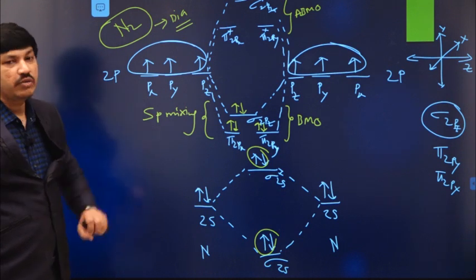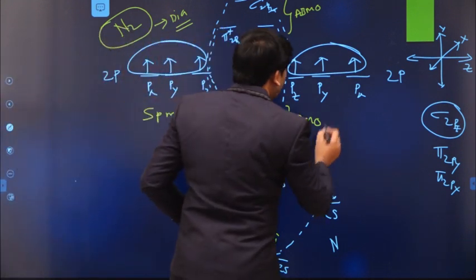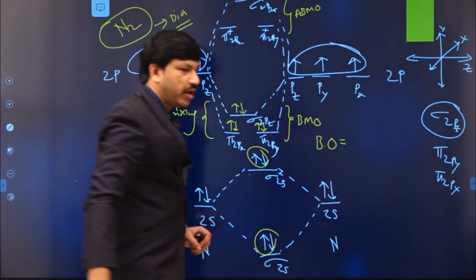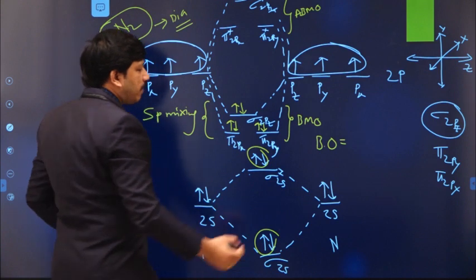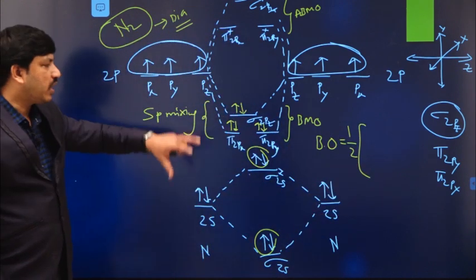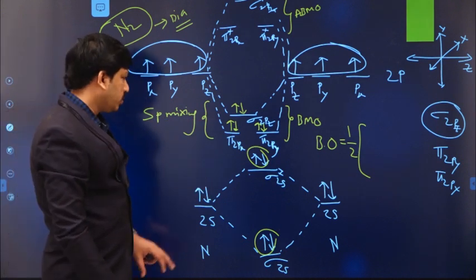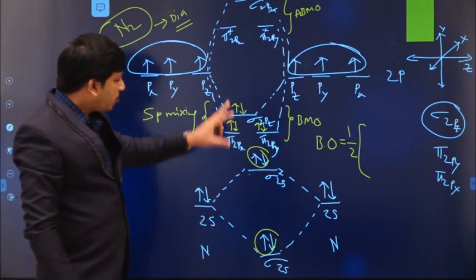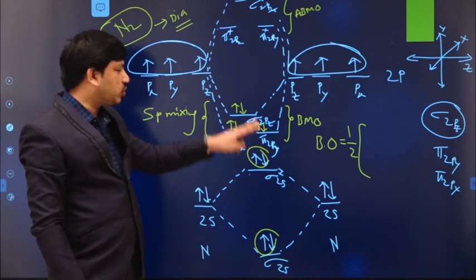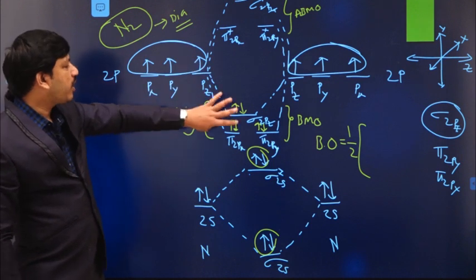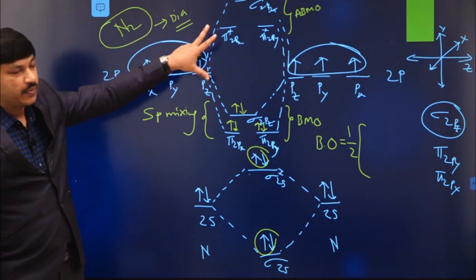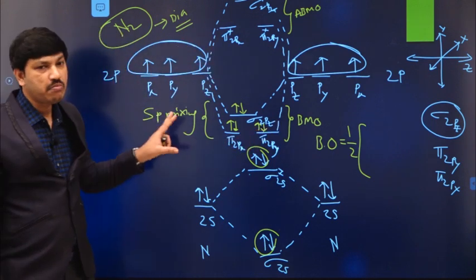Now what is the bond strength of the N2 molecule? So how to calculate bond strength? Depending on the bond order value. So what is the bond order value? Bond order is equal to half into the number of electrons available in bonding molecular orbitals minus those in anti-bonding orbitals. So there are two ways. One, we can calculate all the bonding electrons available from 1s, 2s, 2p, or we can also calculate from the outer orbitals only. In this case 2p is the highest level, so from the 2p level also we can calculate the bond order value.